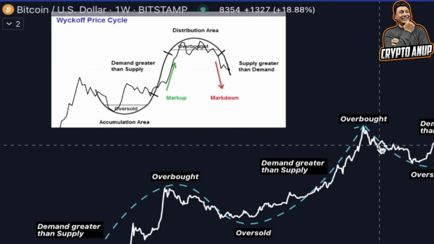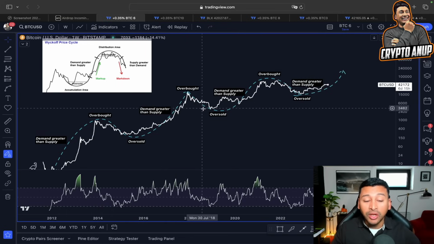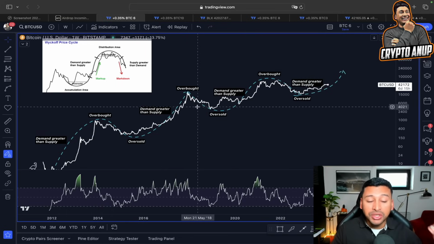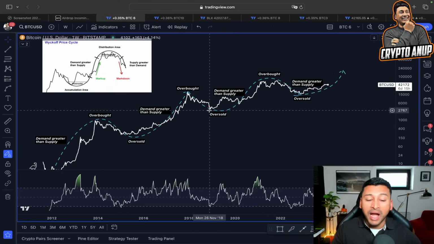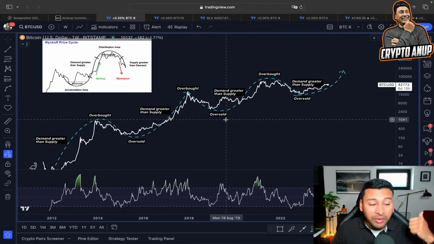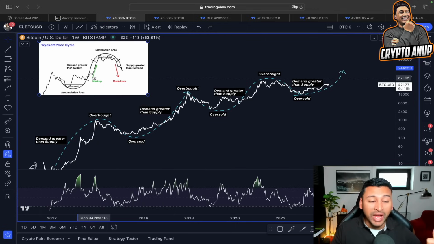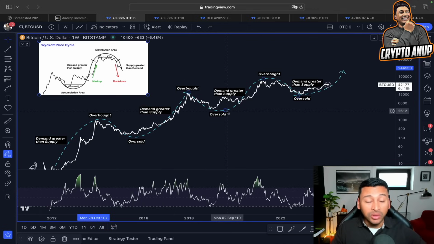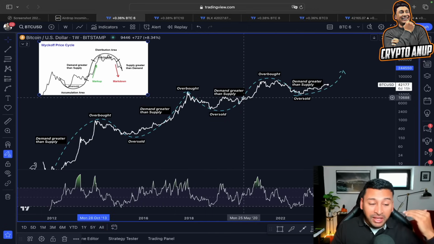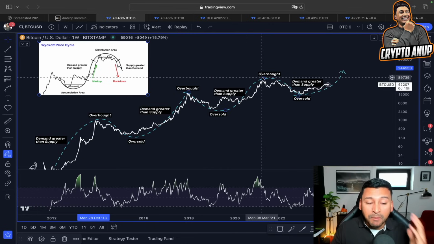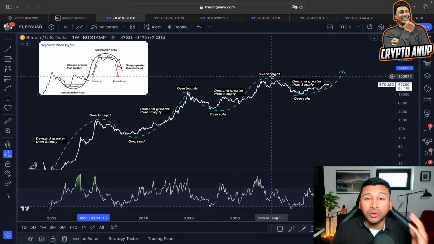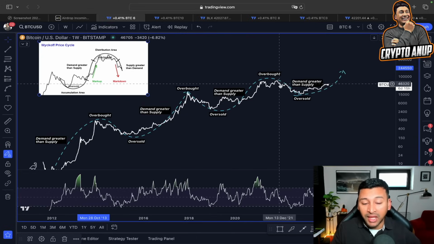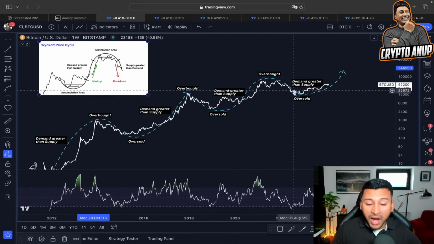And what happened after that? The price started showing weakness. We got attracted here towards this oversold area after the markdown phase. Same thing repeated, just like from this Wyckoff price cycle. Oversold, accumulation area, demand got greater than supply and started with this new markup phase. Got attracted towards this overbought area, also known as the distribution phase, and then started with this markdown phase.